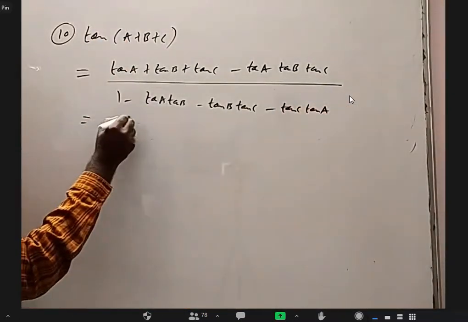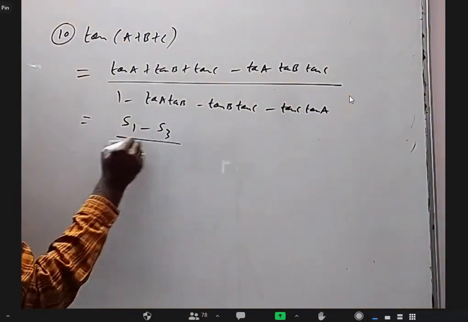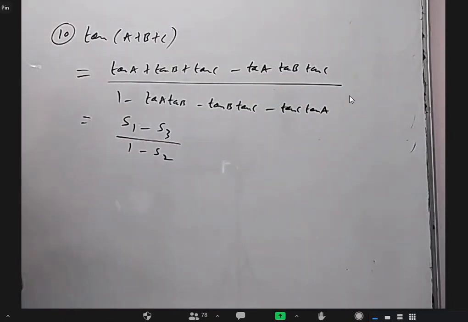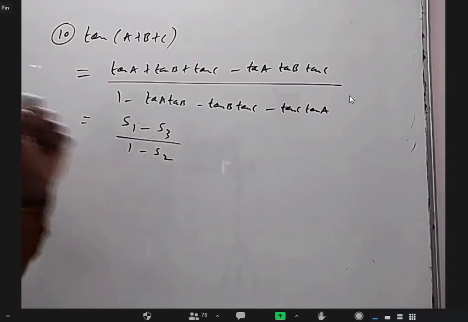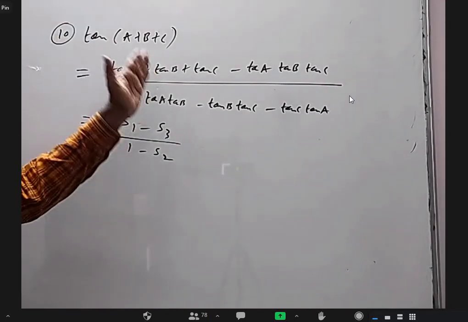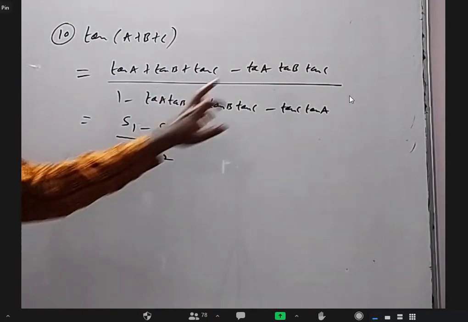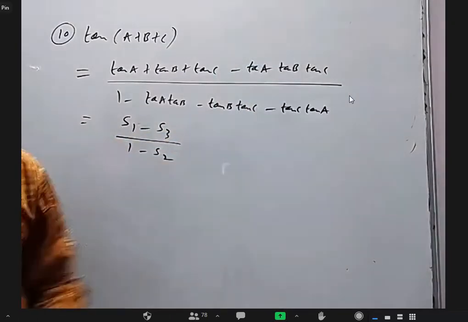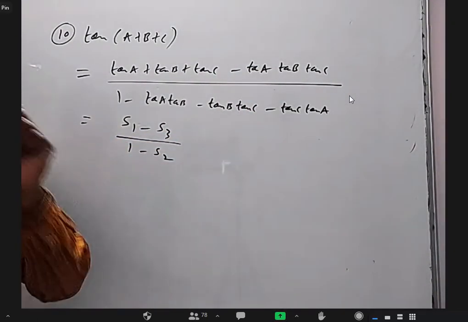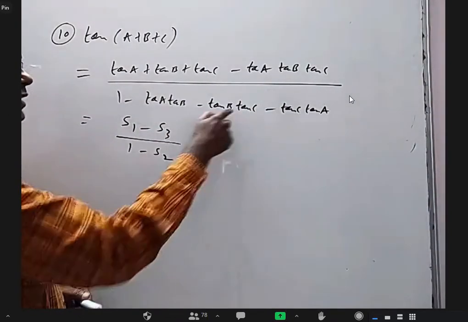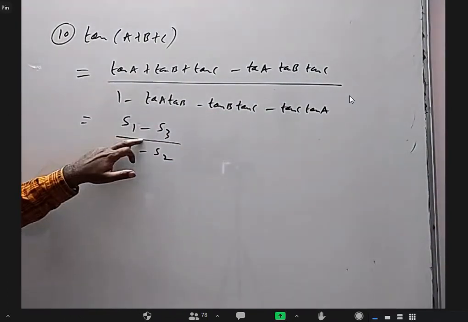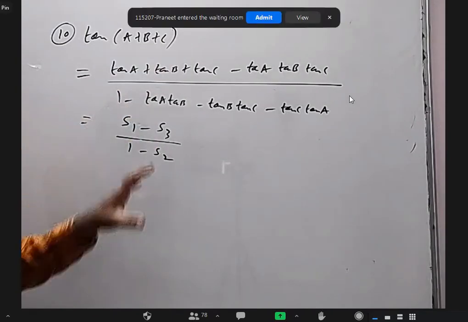Sometimes we may write this formula as (S1 - S3) / (1 - S2). What does it mean? S1 means all the single things: tan A + tan B + tan C. S3 means three things, the product: tan A tan B tan C. S2 means the sum of products of two things: tan A tan B, tan B tan C, tan C tan A, with a minus. So this is a shorter version of the formula, just to remember easily.